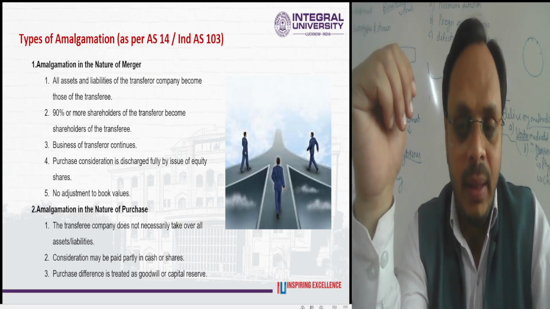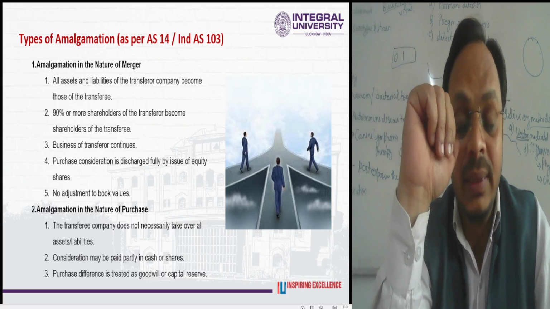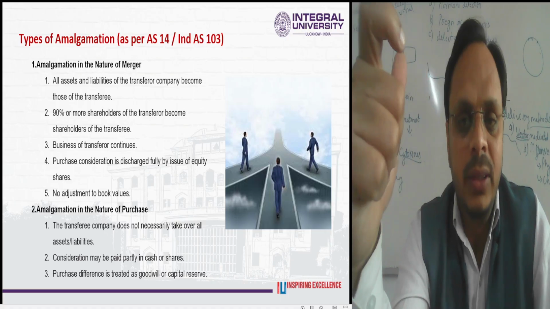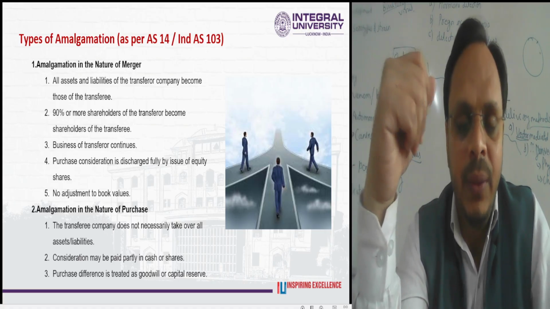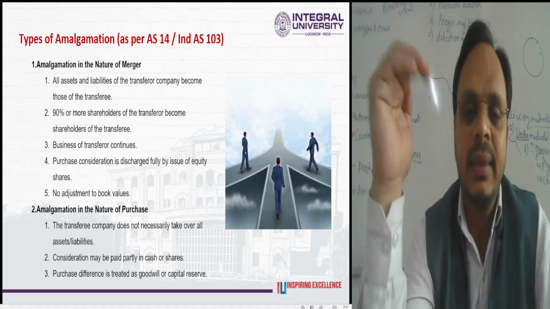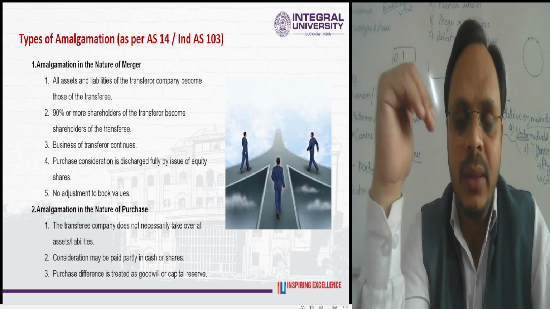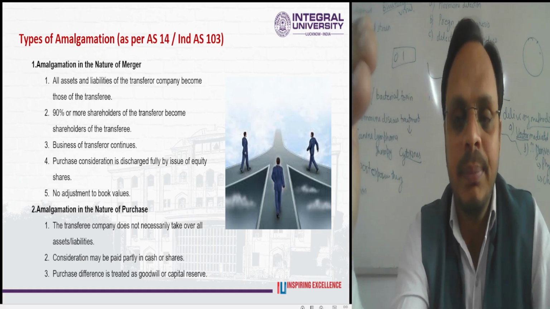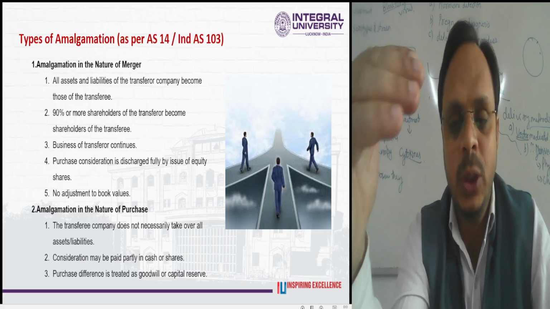After a lot of discussion of amalgamation, its meaning and its classification, let's have a quick recap of what we have discussed. Amalgamation is a combination of two or more companies, and one new fresh entity comes into existence.